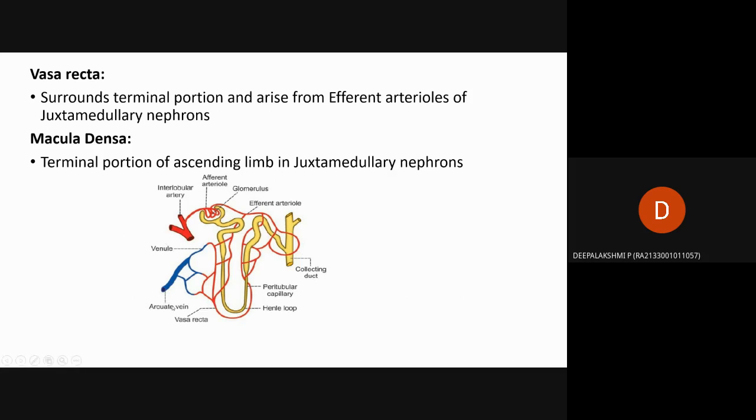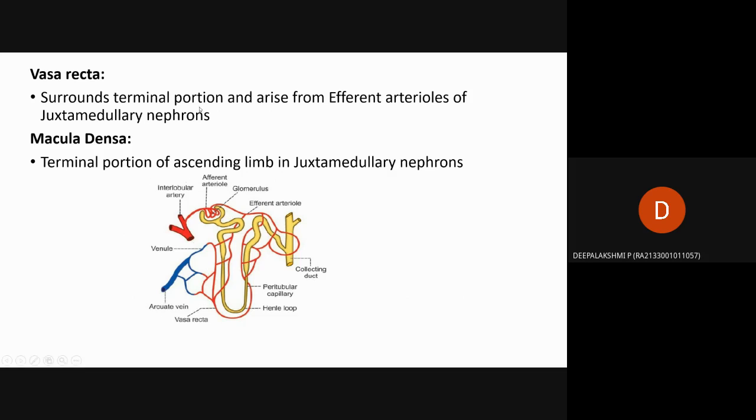Then after that it joins to form the arcuate vein. After filtration, the filtered molecules go through the arcuate vein. Then it will reach the heart. That is what is mentioned.